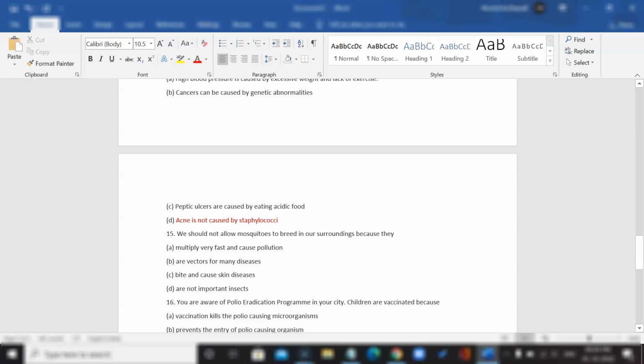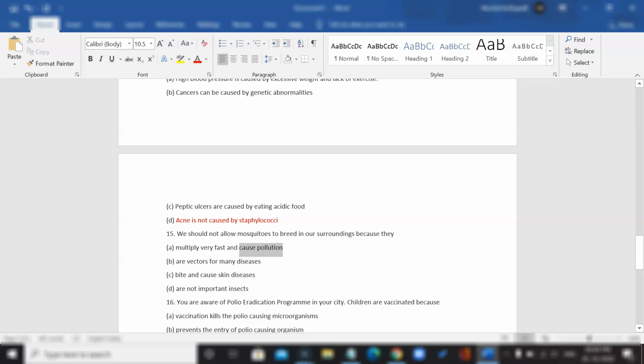Next question. We should not allow mosquitoes to breed in our surroundings because they: A. multiply very fast and cause pollution, B. are vectors for many diseases, C. bite and cause skin diseases, D. are not important insects. Well, this completely goes against it, so you can rule that out immediately. Next, bite and cause skin diseases. No, fungi causes skin diseases, so we can rule this out too.